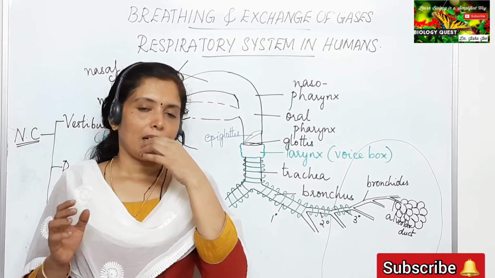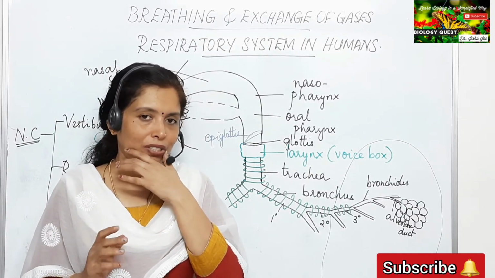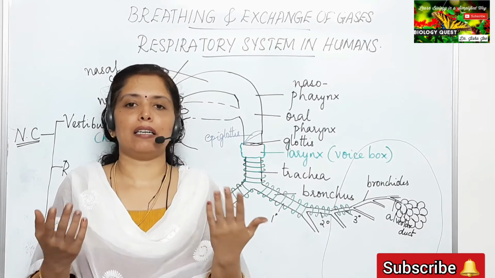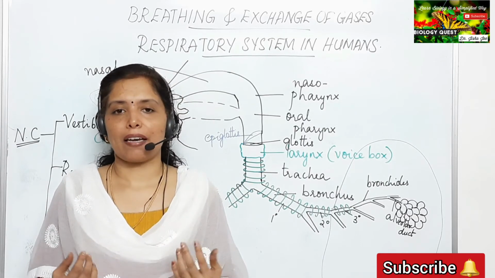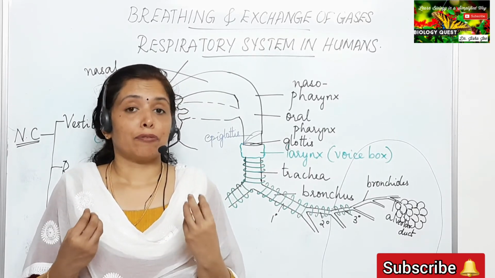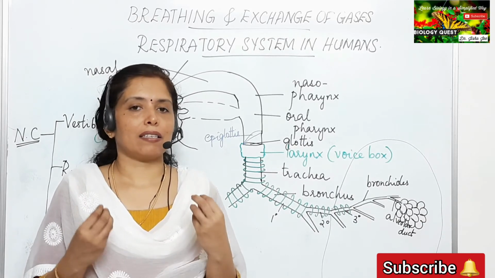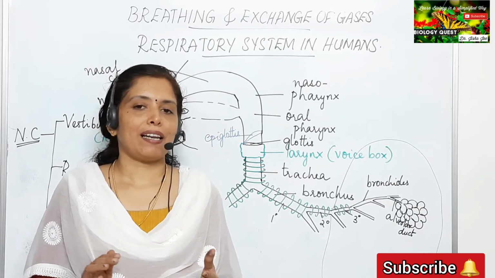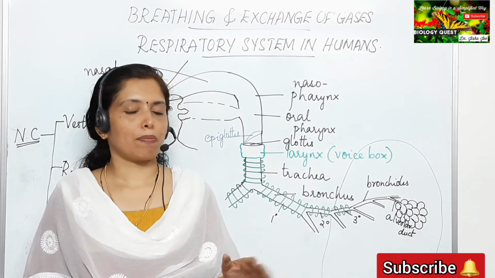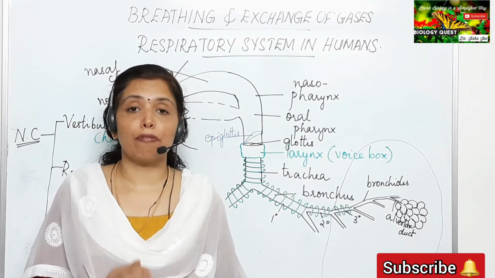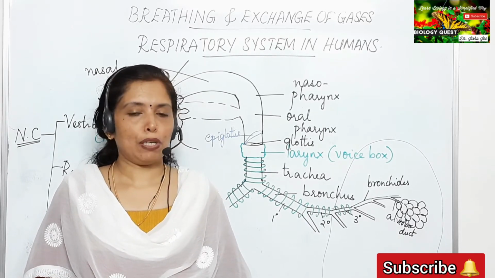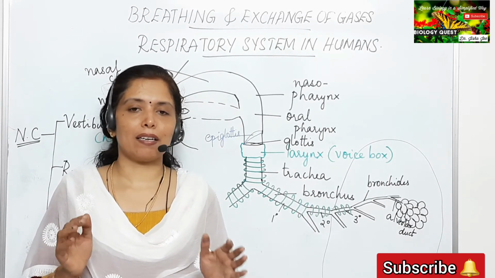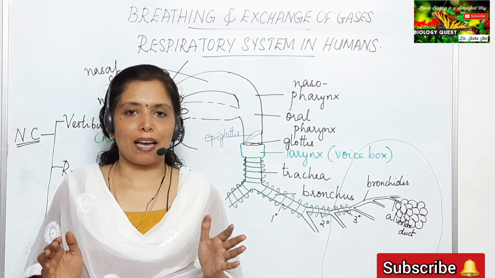Okay, as the lung expands and contracts due to the intake and release of air, friction might be caused, and this reduction of friction on the lung surface occurs because of the presence of pleural fluid in between the two pleural membranes. So the lung is present in the thoracic cavity.